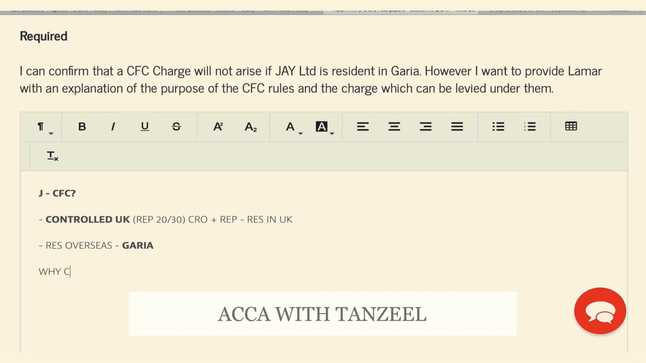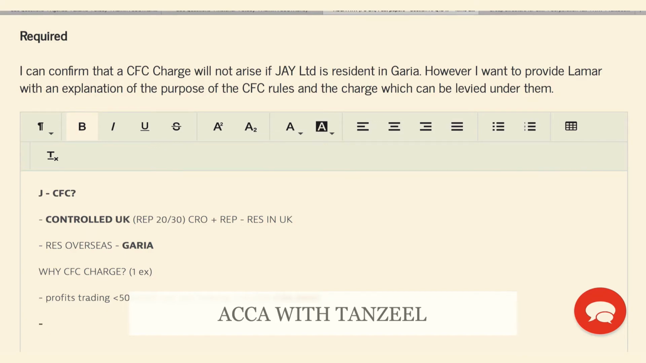However, why will no CFC charge arise? Well, it satisfies two of the exceptions. Only one exception needs to be satisfied for the charge not to arise, but here it satisfied two exemptions. The profits from trading activities must be less than £500,000 and from non-trading activities must be less than £50,000. Well, here the profits from trading activities were only £135,000, therefore it is less than the £500,000 and we have no income from non-trading activities.